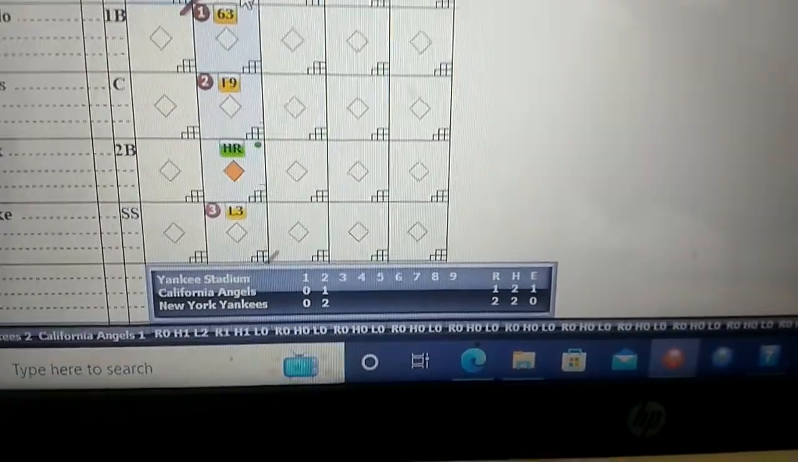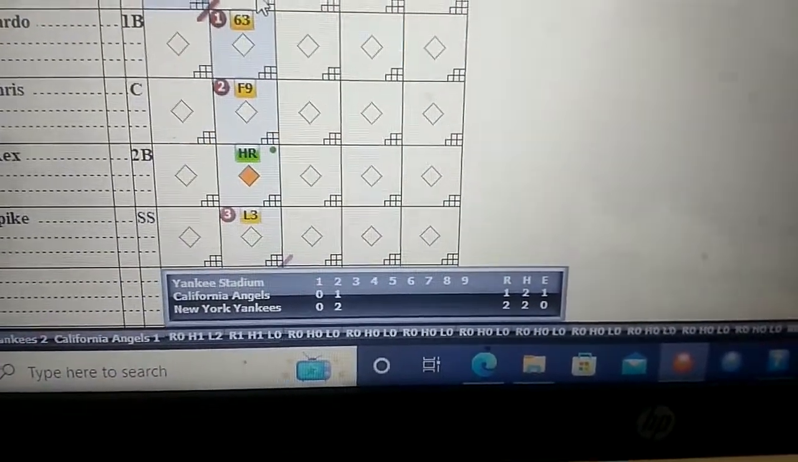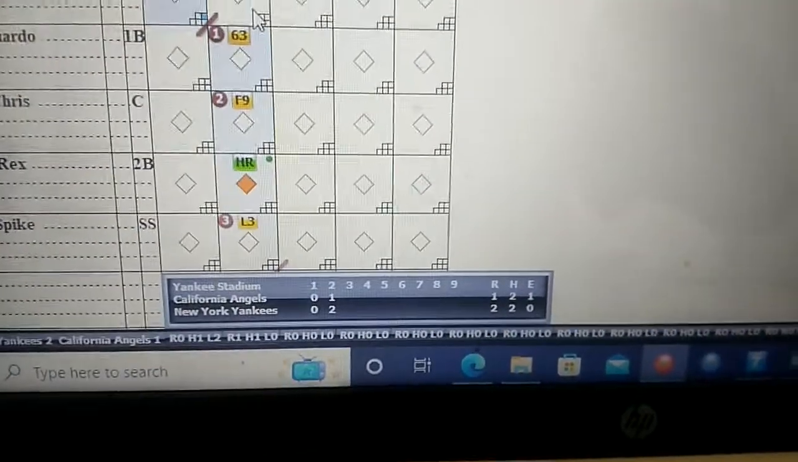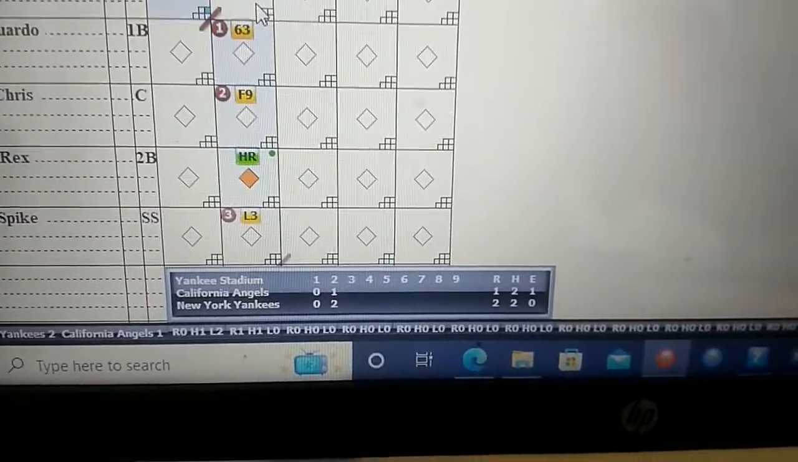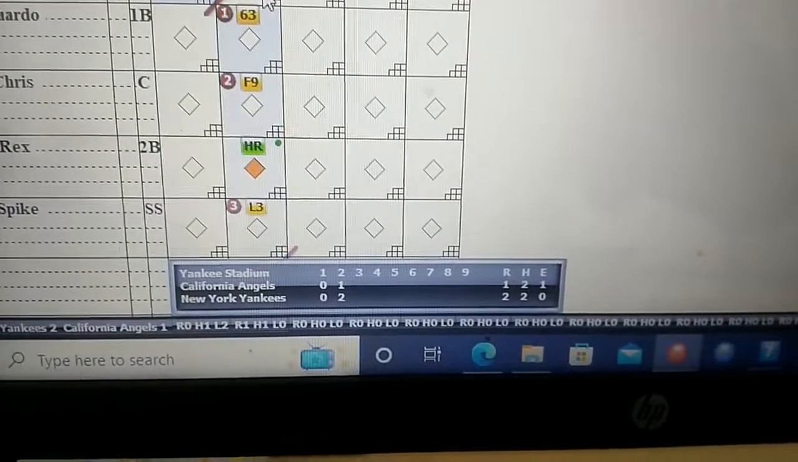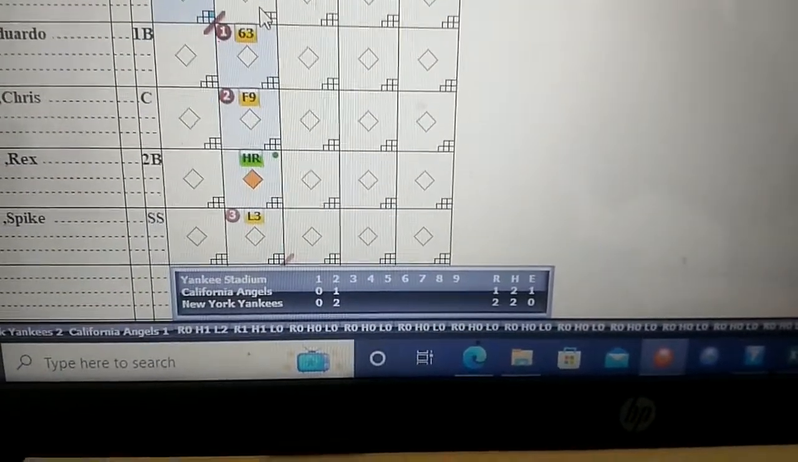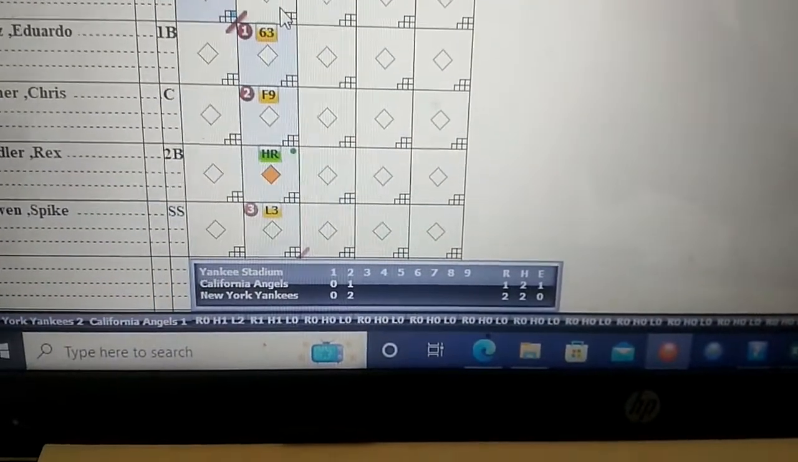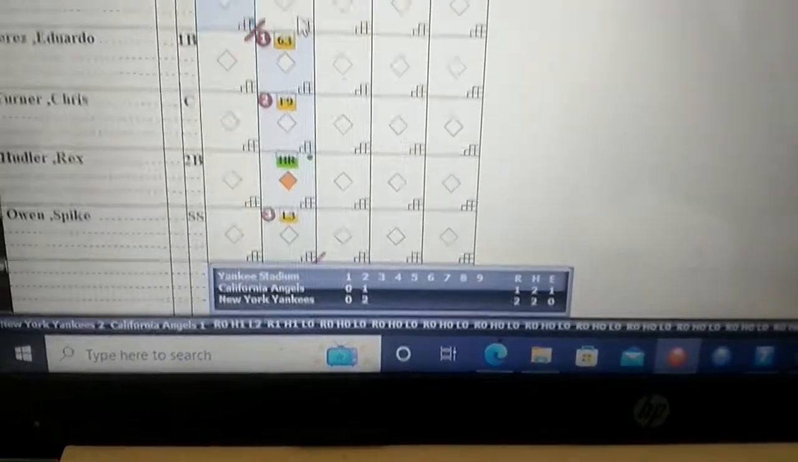We rejoin the game in the top of the third inning. It's 2-1 to the Yankees. Solo home run to Rex Hudler for the California Angels in the top of the second, and a couple of unearned runs for the New York Yankees in the bottom of the second to take the lead.